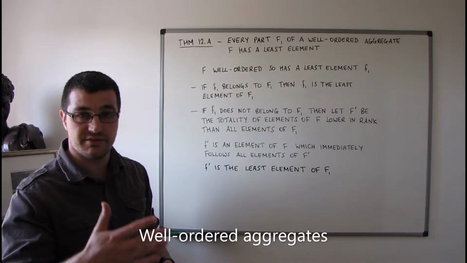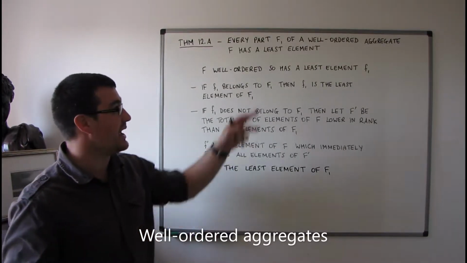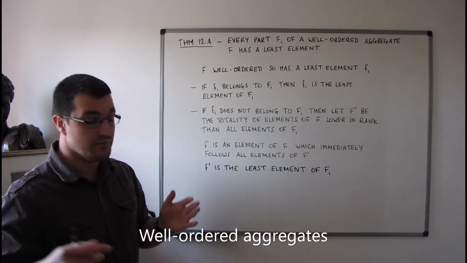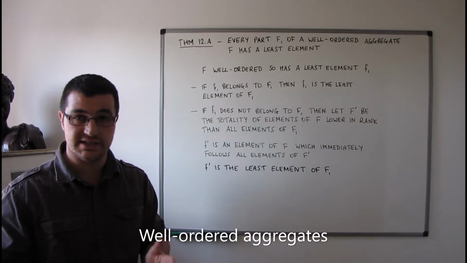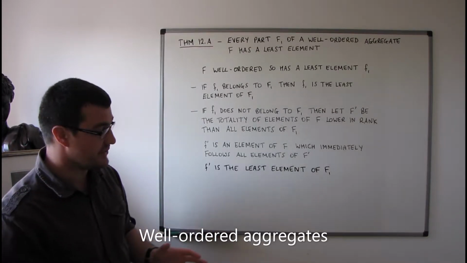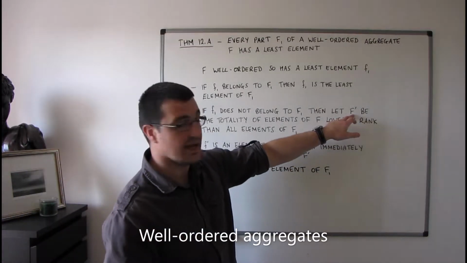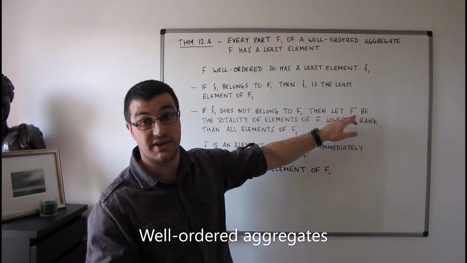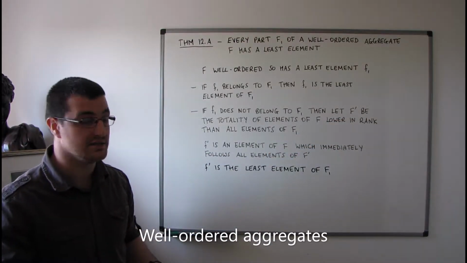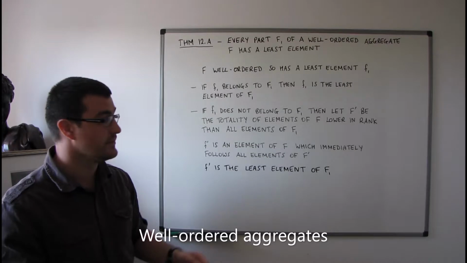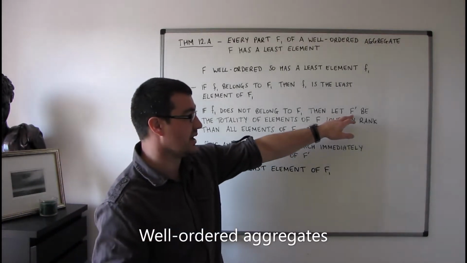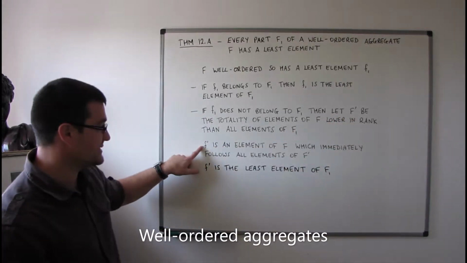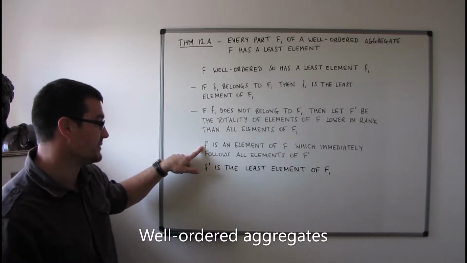So that means that the aggregate F, remember F1 is a part of F, must contain at least one element that is greater in rank than all of the elements contained in this F primed, and therefore there is an element that immediately follows this F primed. That is this element F primed here.